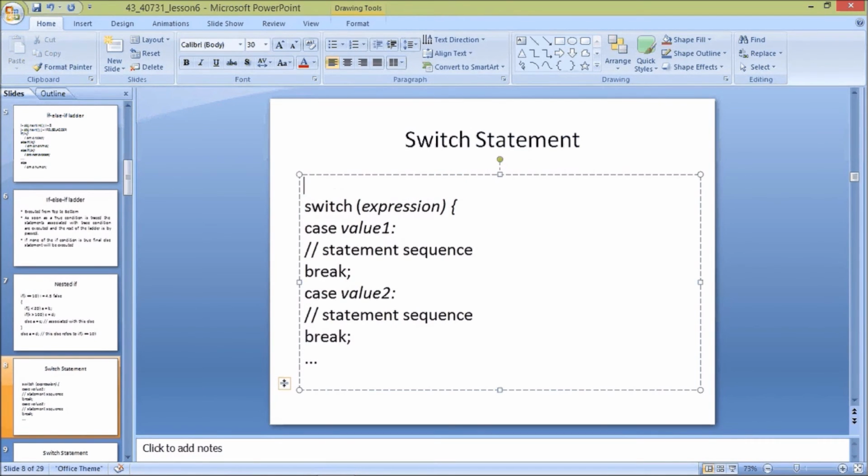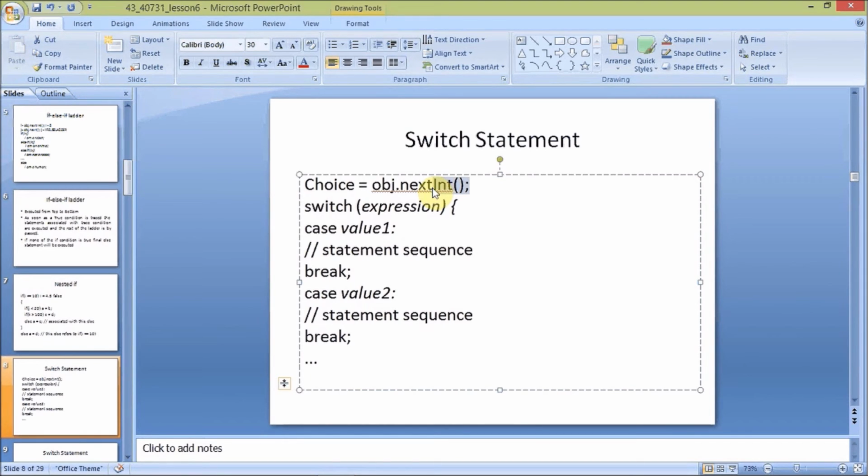Let's give an example. Like I'm giving an expression called choice equal to obj dot nextInt. Here, coming to the switch statement, the int data type is very important. If we do not consider a data type, it will not execute the case values here.